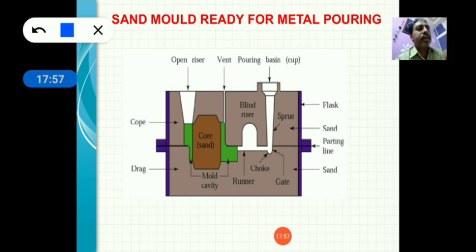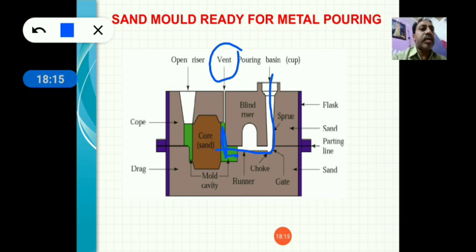Then vent. Vent is a very small hole from the top of the casting cavity, top of the casting. Once you pour the molten metal, it will enter into the cavity. It is totally filled up with the molten metal and comes out with the riser. And once the high temperature molten metal comes in contact with the sand wall, then moisture or gases are evolved.